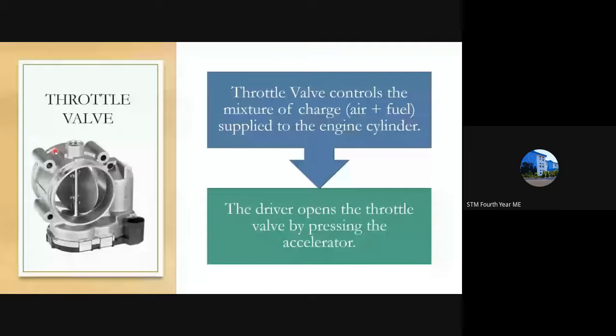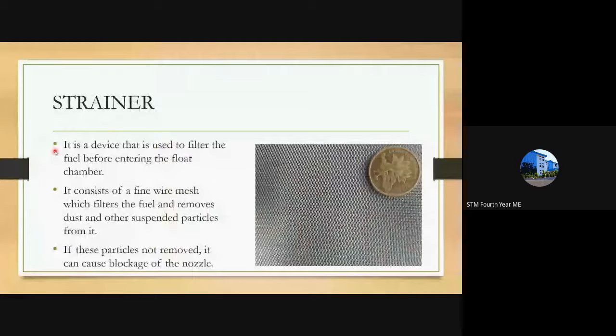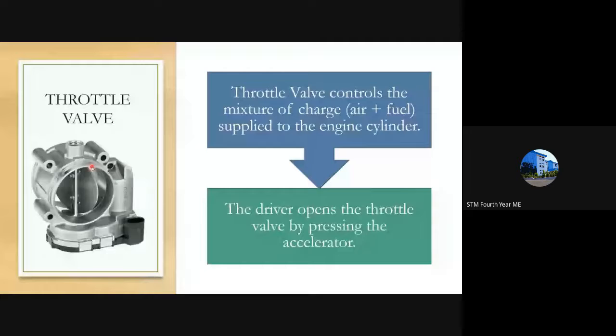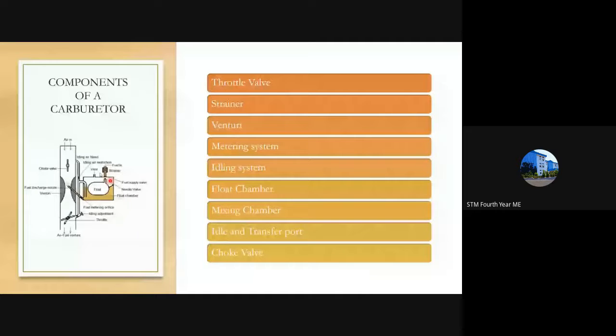Next we'll see the next component, that is a strainer. This is a familiar term. A strainer is nothing but a mesh of wires, like a fishing net, or what you use to filter tea leaves. Such things are called strainers. A strainer is basically a filter. It is present before the float chamber. You can see the float chamber here, and there is a strainer here.